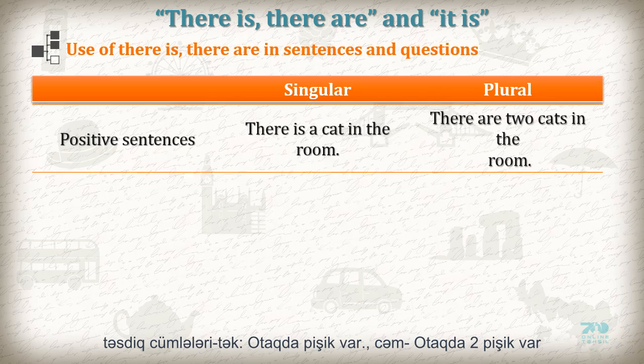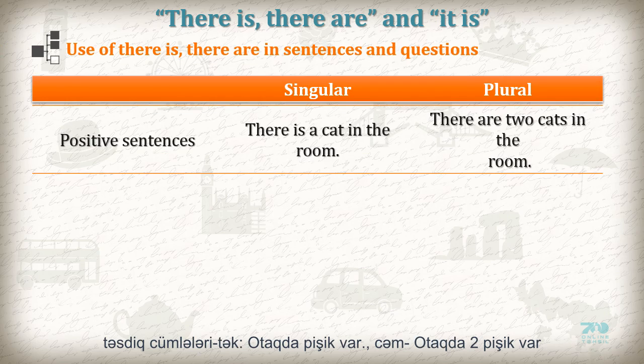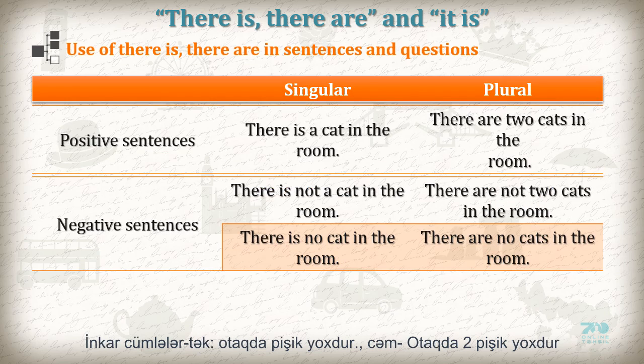Singular, positive sentences. There is a cat in the room. Plural. There are 2 cats in the room. Negative sentences. Singular. There is not a cat in the room. There is no cat in the room. Plural. There are not 2 cats in the room. There are no cats in the room.